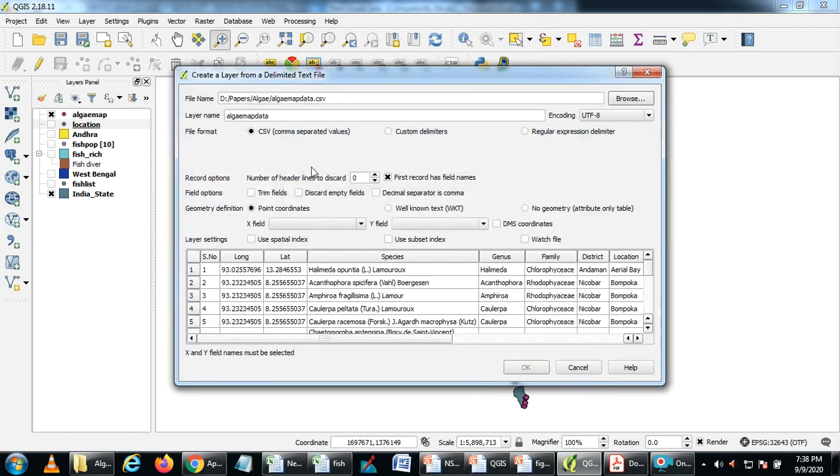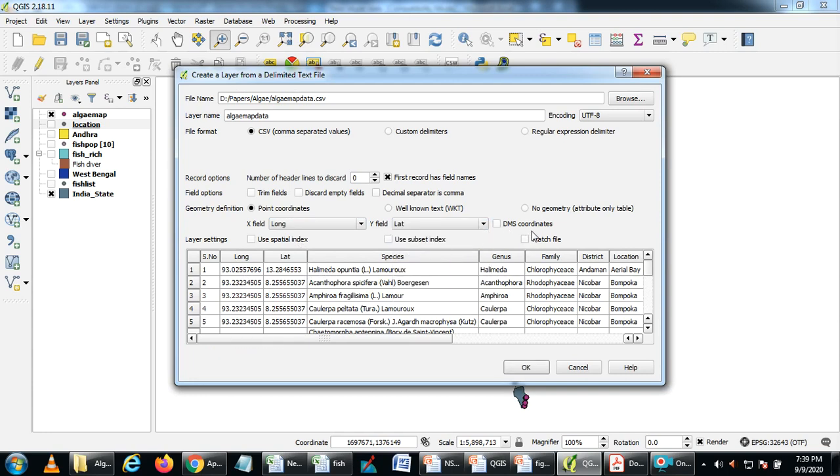Open. By default it takes comma separated values, because we are using a delimited text file. Here we have to give the input of latitude and longitude. The X field is the longitude, and in the Y field we put the latitude.